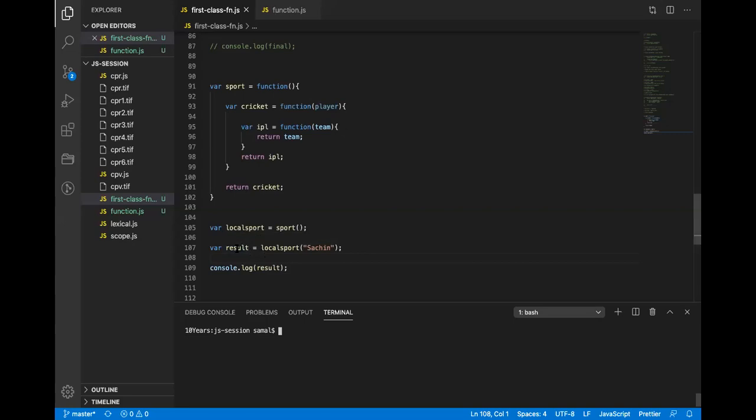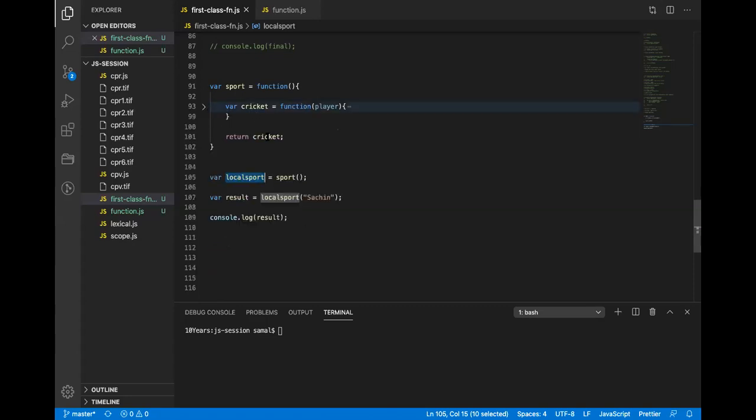The return function also needs an argument passed. So which value will the local sports in result hold? Which value is the local sport referencing? Which function? Cricket, right? Because this function has a scope of cricket. So it is referencing cricket, this anonymous function, which is being assigned to cricket.